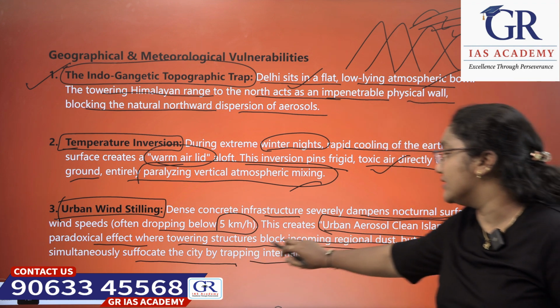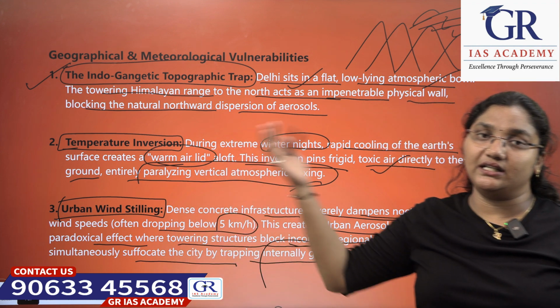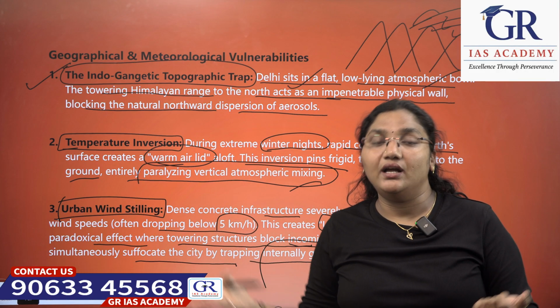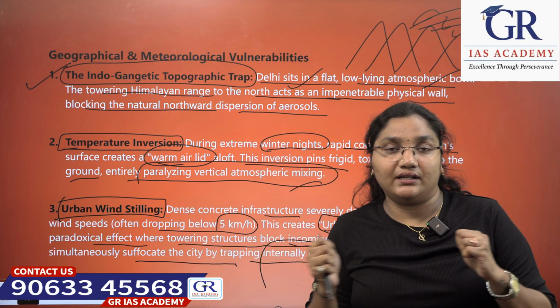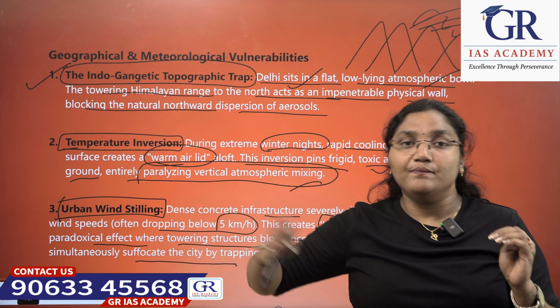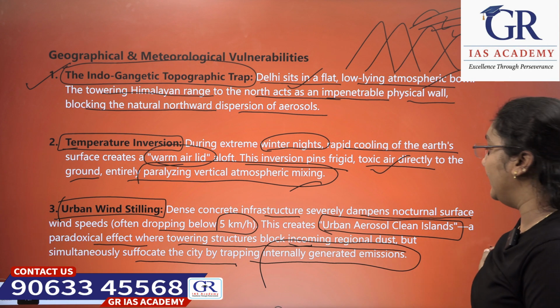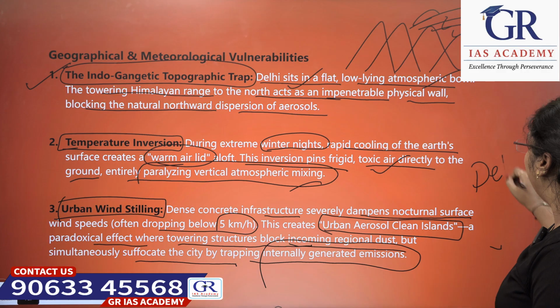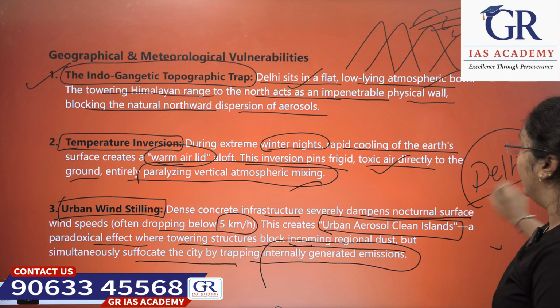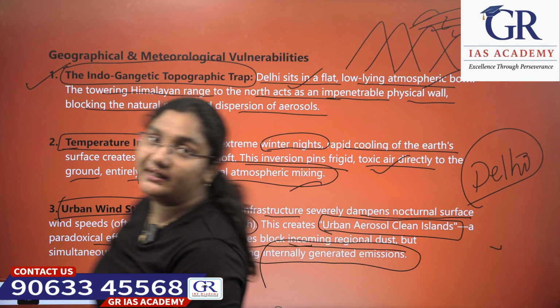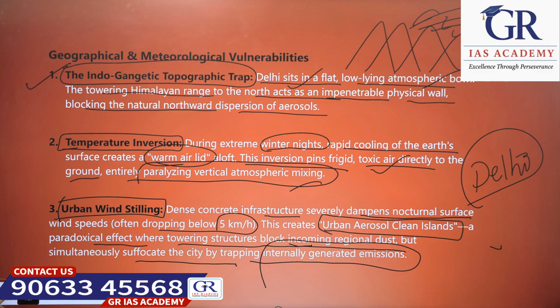Internally generated emissions. All the emissions released by cars, the ACs and all, are completely blocked in the city. Okay, this is what is happening in cities like Delhi and other highly polluted cities. That's what we call urban wind stilling.